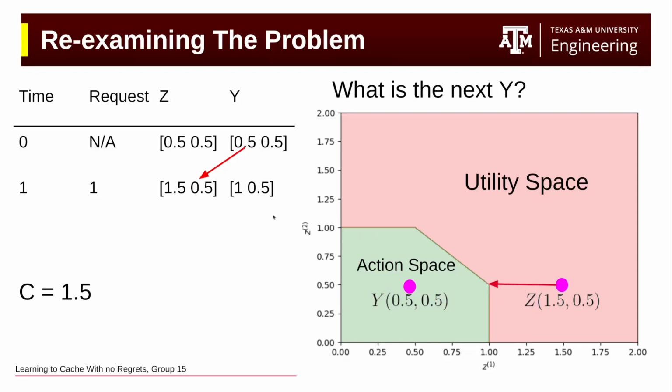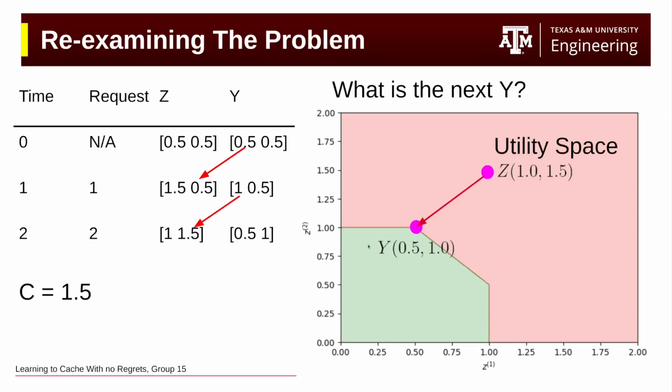Let's say the next file we request is the second file. So now we go from this point to this point because, again, we go in the axis of the second file. Now we are at 1, 1.5, and this is, again, outside of the action space. So you project it back to the action space. And now we store half of the first file because its relative popularity decreased, and we store the second file fully. And this is just a really simple example to illustrate how the algorithm works in the simplest case.